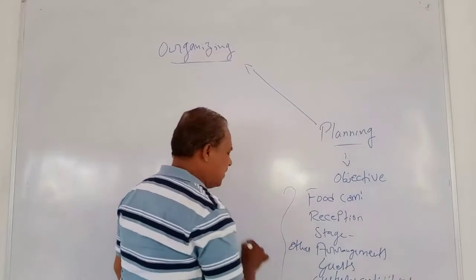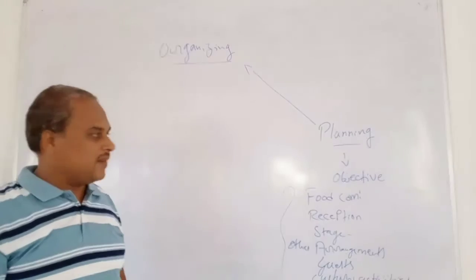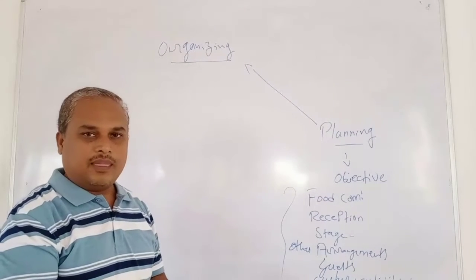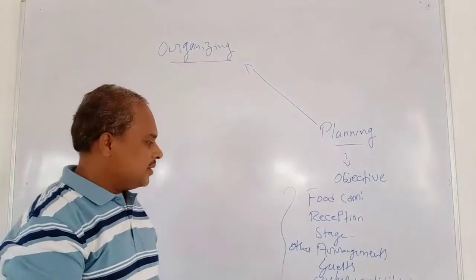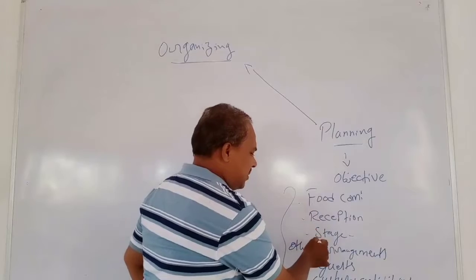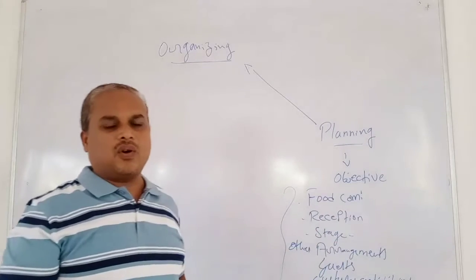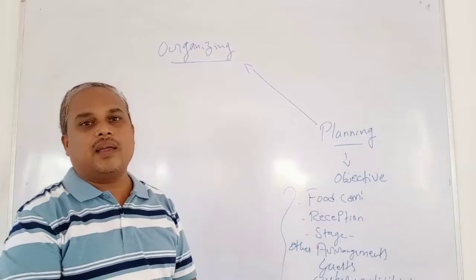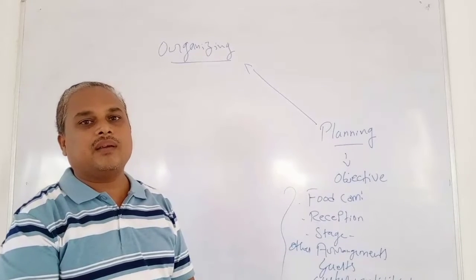So I have listed these activities which are involved in my function, right? Food committee, reception committee, stage, these are all the various activities which I need to have in my function.